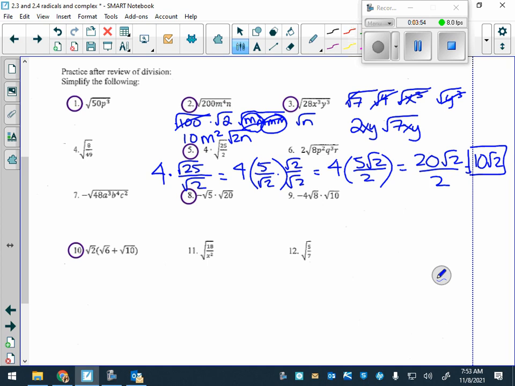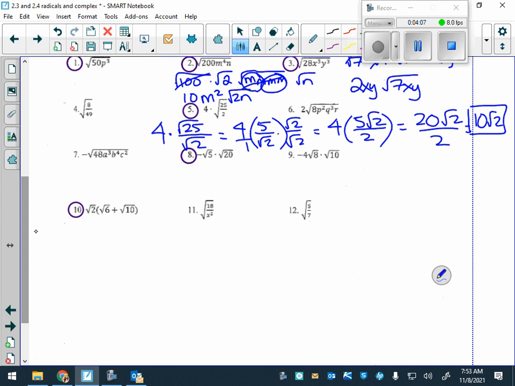No, because this is 4 over 1. Great question. That's 4 over 1. So with fractions, you just multiply across. Okay. Number 8 is correct. Negative 10. You have the negative on the outside. You could do this a bunch of different ways. Since you're multiplying, this could be written under 1. What is 5 times 20? 100. What is the square root of 100? Or you could have got the same thing with the factor root.